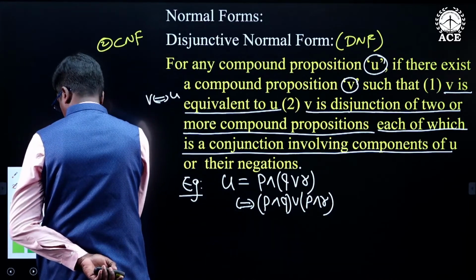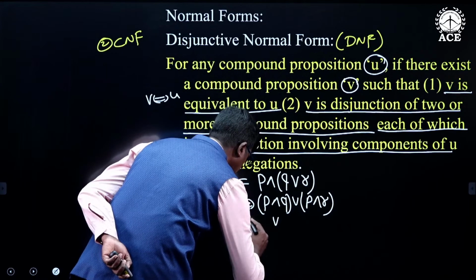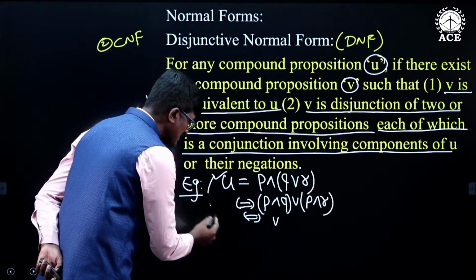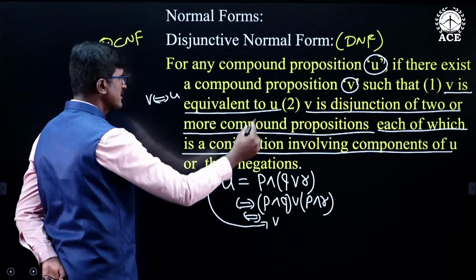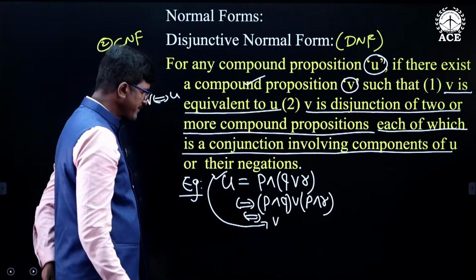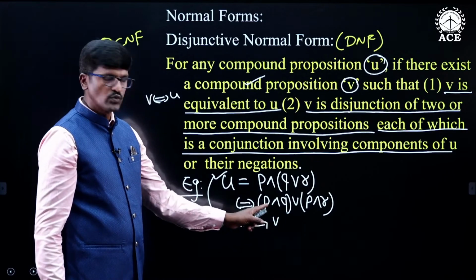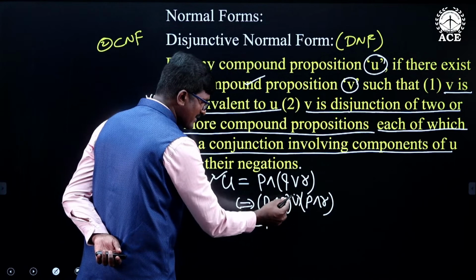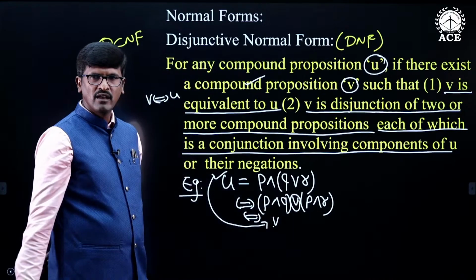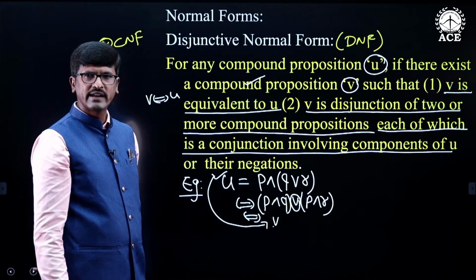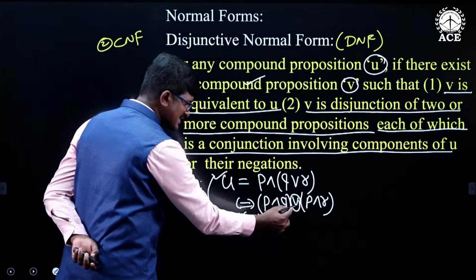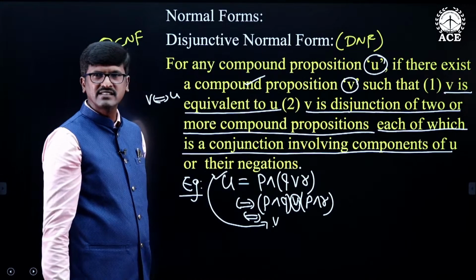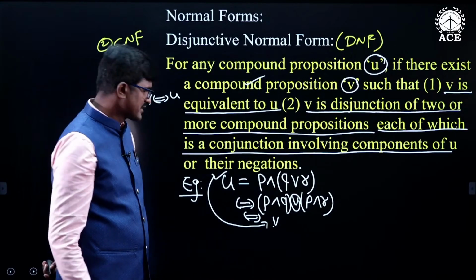So, this is the given compound statement, and this is the equivalent compound statement. Condition number 1 is satisfied. Now, look at condition number 2. V is a disjunction. This is the symbol, the OR symbol. If you use the OR symbol, you get the disjunctive statement: a disjunction of two or more statements which are conjunctions of components or their negations.